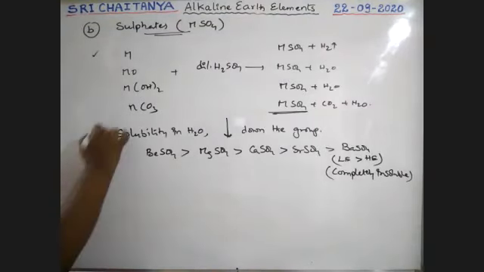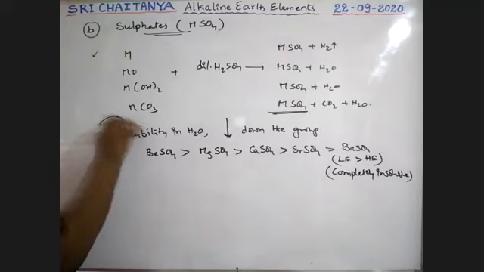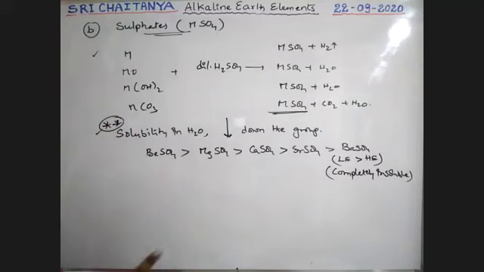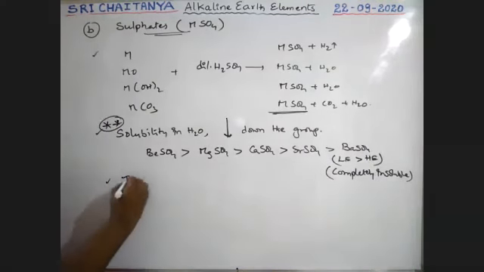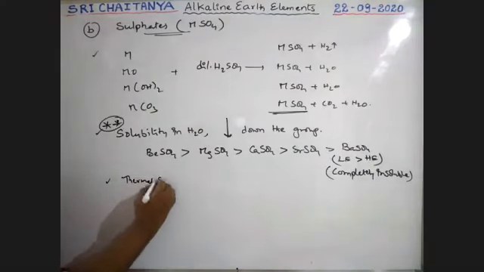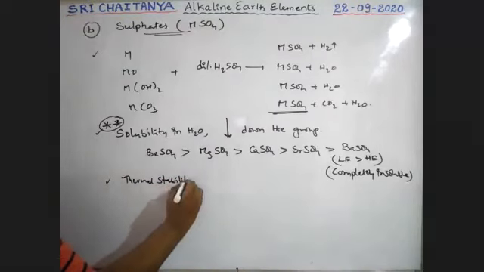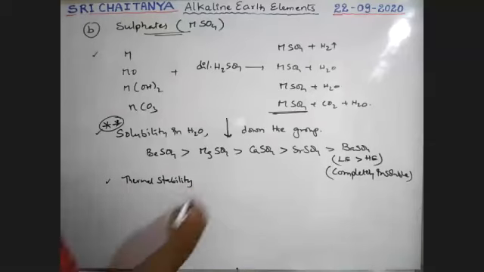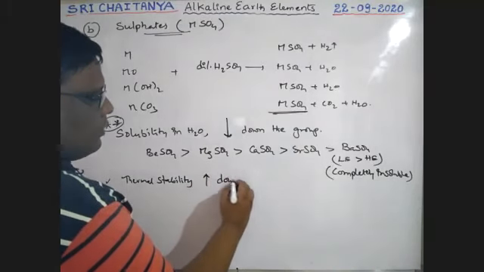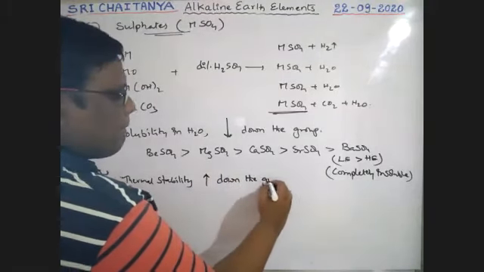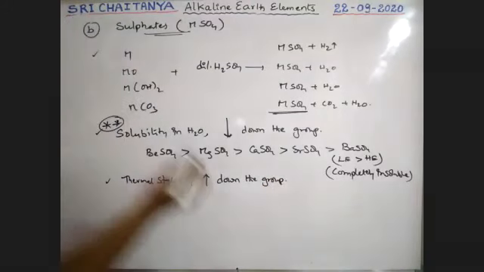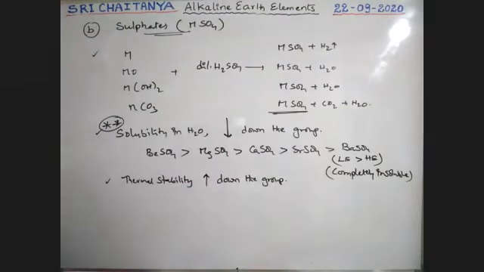Next, very important points, boys. For carbonates and sulfates, solubility and thermal stability are very important. Next, thermal stability, the reverse trend. Thermal stability increases down the group because lattice energy increases down the group.